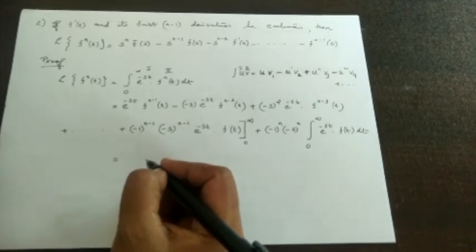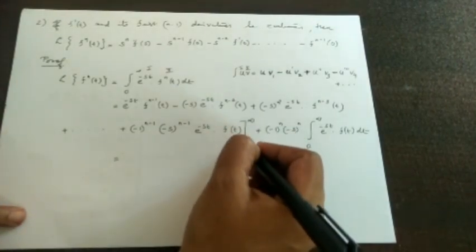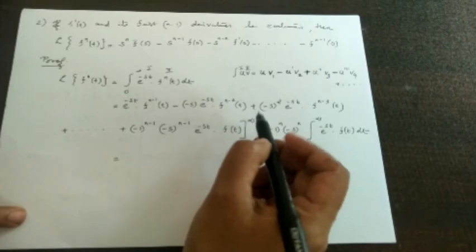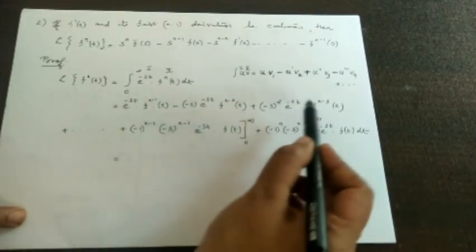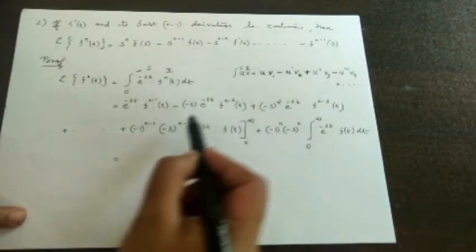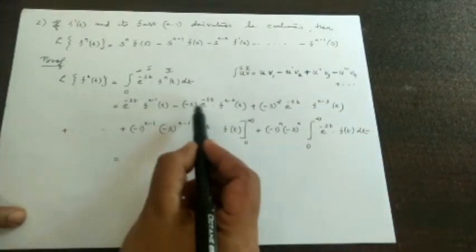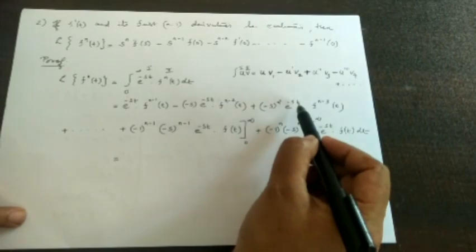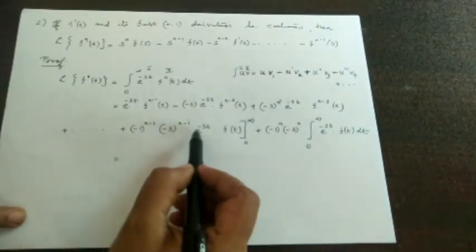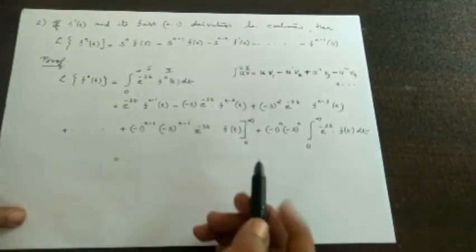Now applying the upper limit and then the lower limit. Whenever we apply the upper limit to all these terms, it becomes equal to 0, since e raised to minus infinity is 0. Here we have e raised to minus infinity, here we have e raised to minus infinity, here we have it, here we have it. Therefore e raised to minus infinity.